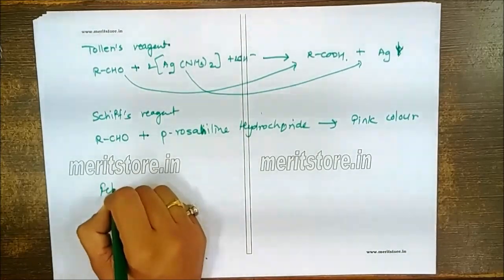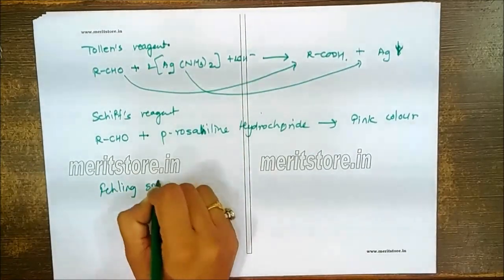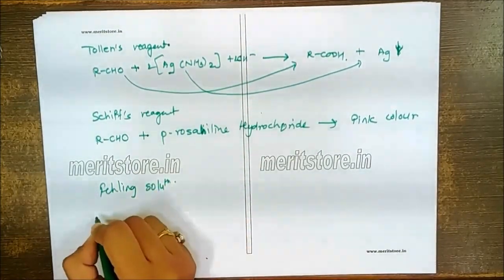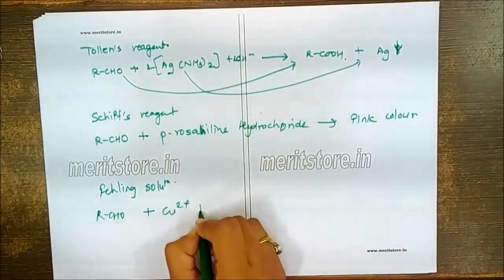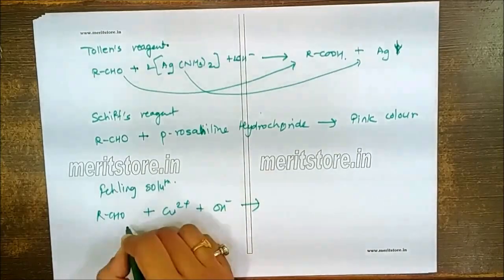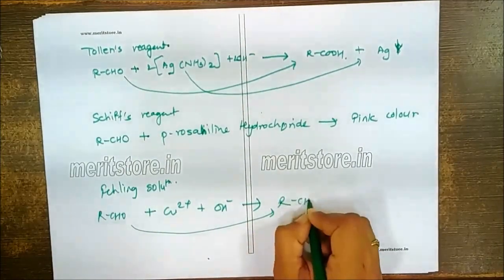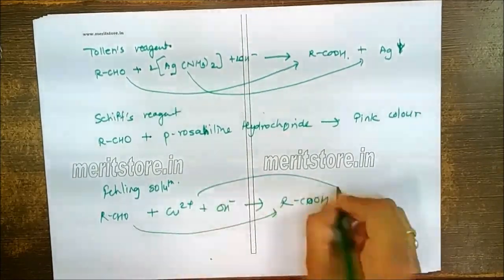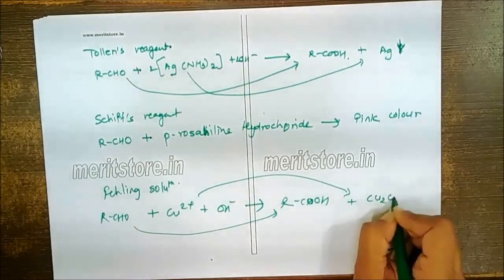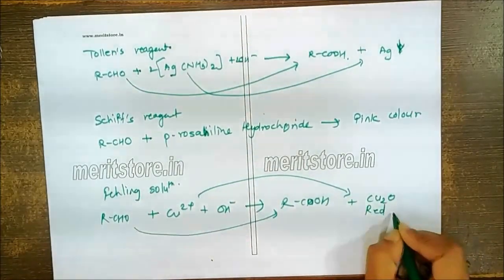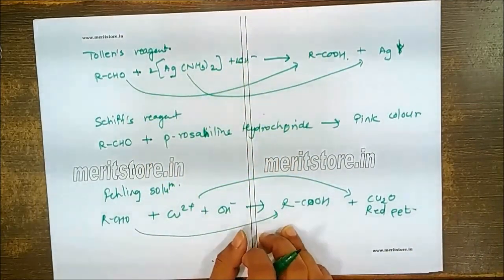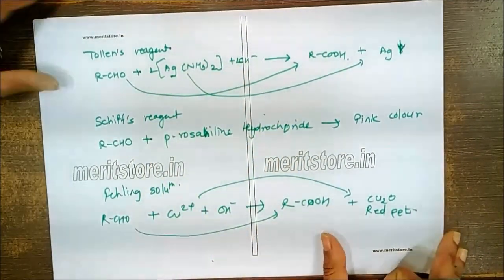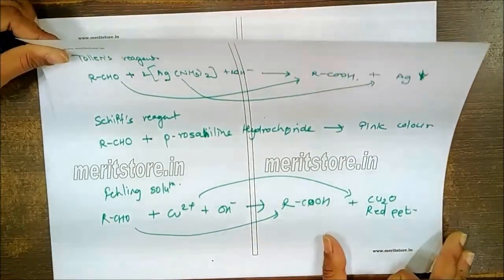Or we can go for the Fehling solution, which is the copper 2+ solution in presence of hydroxide. This is oxidized to corresponding acid, while copper itself undergoes reduction to form Cu2O, which is a red precipitate. So all these three tests you need to revise while doing the MCQs related to the aldehydic test.